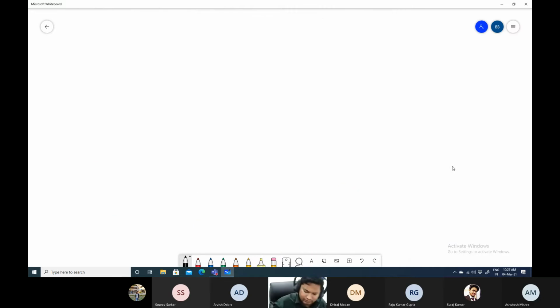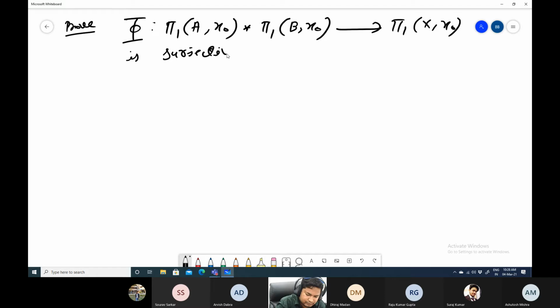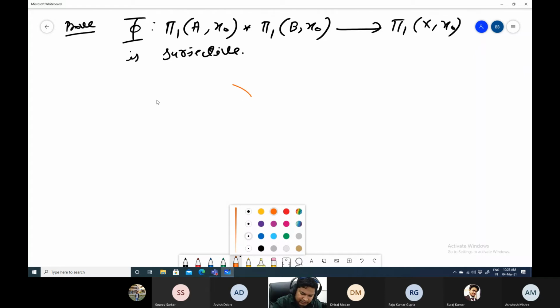Now this is also easy. That first part is not the difficult one. So what will we prove? That phi, defined from pi1(X, x0) star pi1(A, a0) star pi1(B, b0) to pi1(X, x0), is surjective. Okay. So what situation do we have? We have this situation.